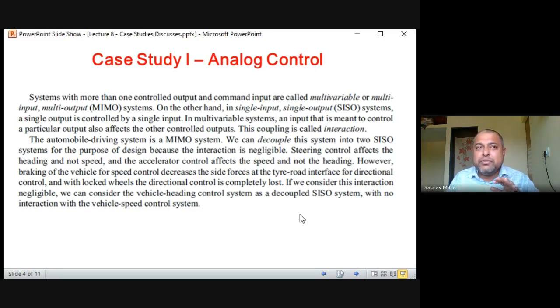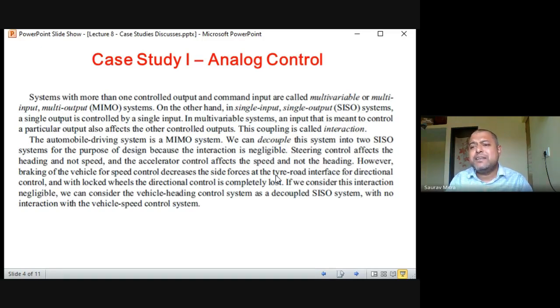So how hard you are pushing the brake matters. If you suddenly push the brake, sometimes we lose control. Or if you suddenly increase the speed, we lose control and have an accident, or the car goes flying. So in this case, they are not totally orthogonal, they are not totally uncorrelated. The direction and speed are somehow correlated. However, braking of the vehicle for speed control decreases the side forces at the tire-road interface for directional control with locked wheels.